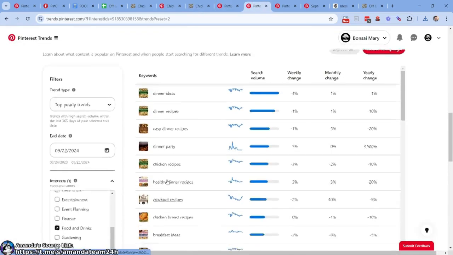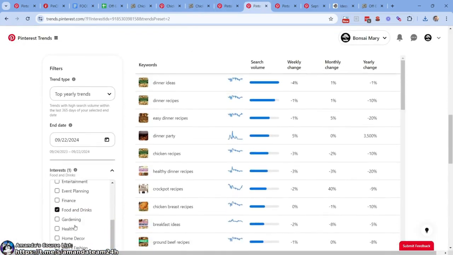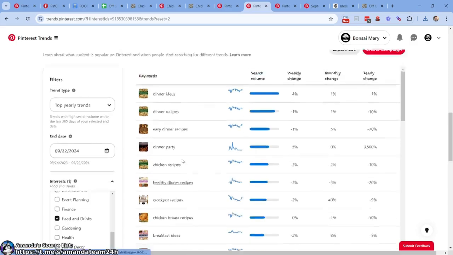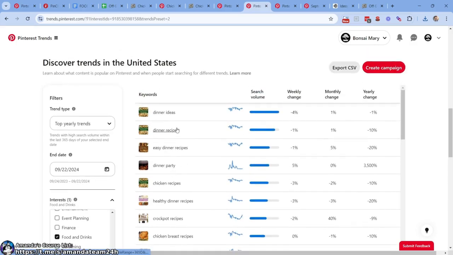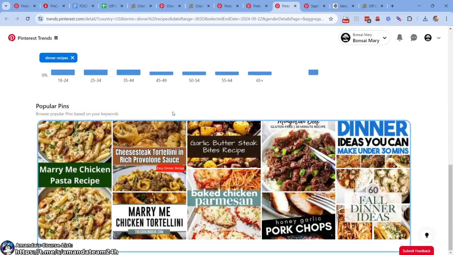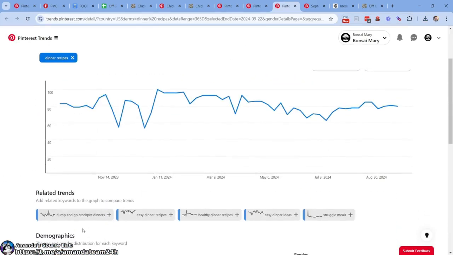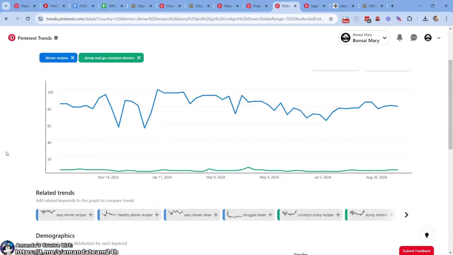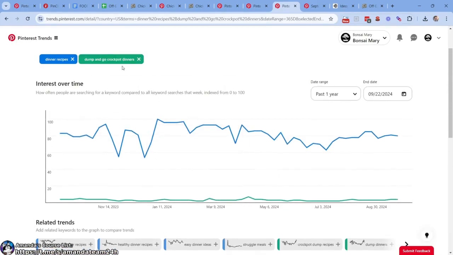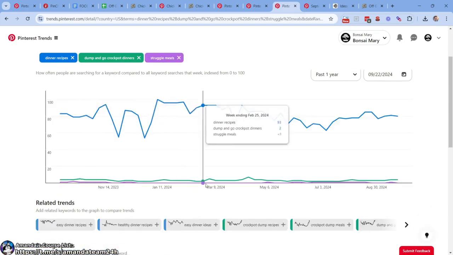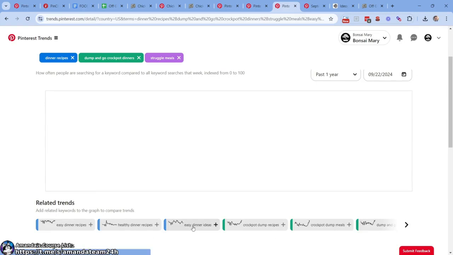What I want to know first is if I click food and drinks here. So our first step is Pinterest trends, food and drinks down here to the left, right? Top yearly trends. What is the highest volume? It's dinner recipes. So if I come over here to dinner recipes, massive, massive, massive, versus let's say crock pot, right? Do you see the difference? Dump and go crock pot dinners, right? Even if we were to do, all right, struggle meals, I don't even know what that is, but it's a tighter keyword. Easy dinner ideas.